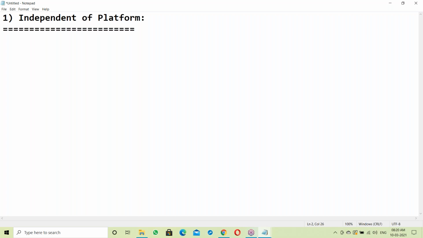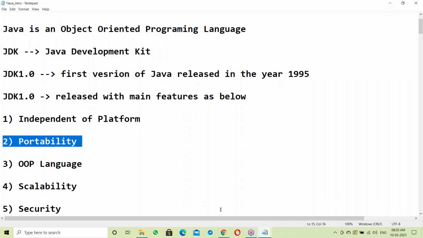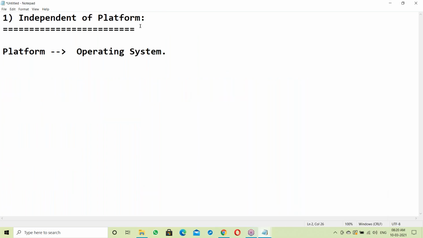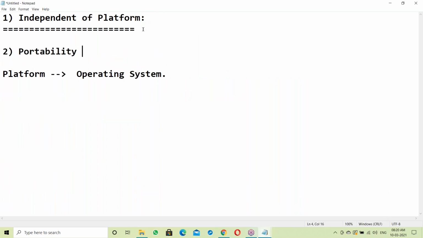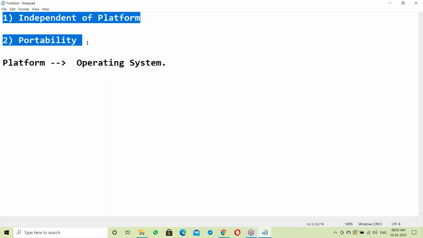Independent platform. See, what is a platform? Platform means base. Platform means it's an operating system. To understand independent platform, and next the second one, portability, to understand these two features, you must have some knowledge. Some software basics are required here.